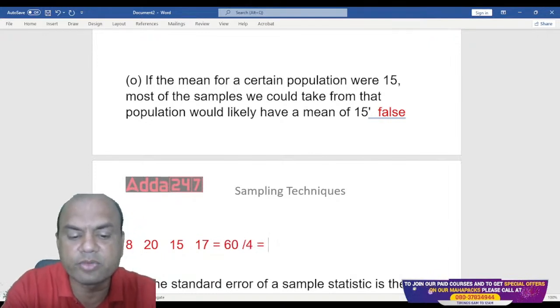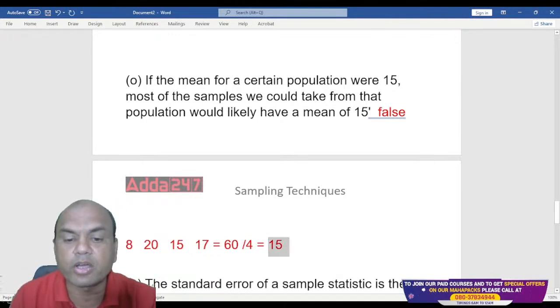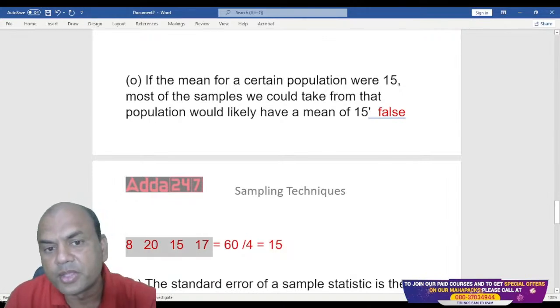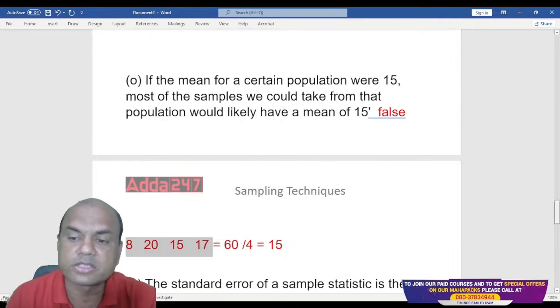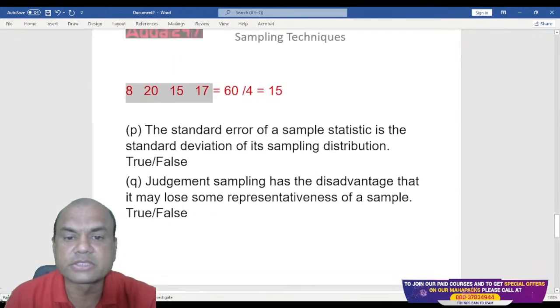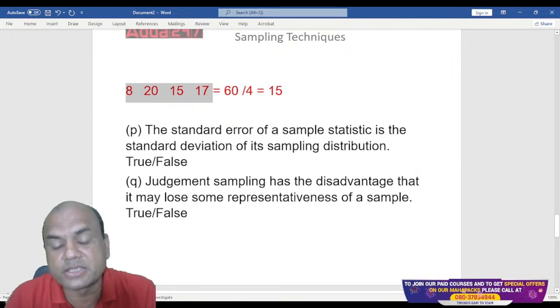I'm getting this as 15. So my population mean is coming out as 15, but were all the samples having the mean of 15? No. So it's not compulsory. That is the point I'm stressing. So that is false.